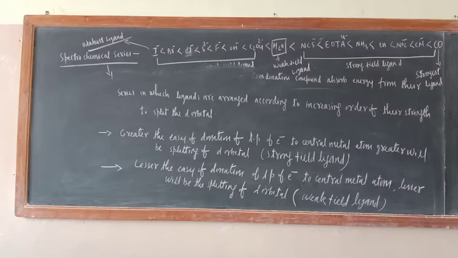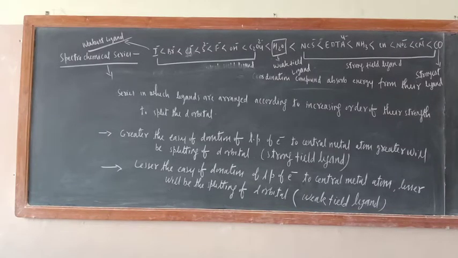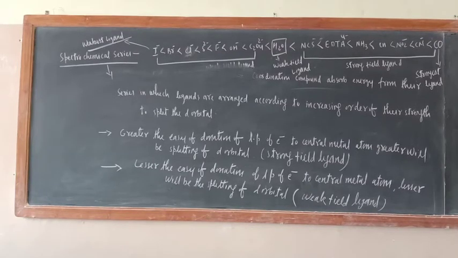The lesser the ease of donation of lone pair of electrons to the central metal atom, the lesser will be the splitting of d orbital. Weak field ligand is not easily donating lone pair of electrons. That is why in presence of weak field ligand, splitting of d orbital is less. So this is all about the spectrochemical series, their definition, their utility. So in this way this is also completed.